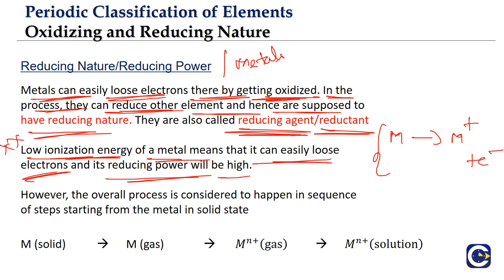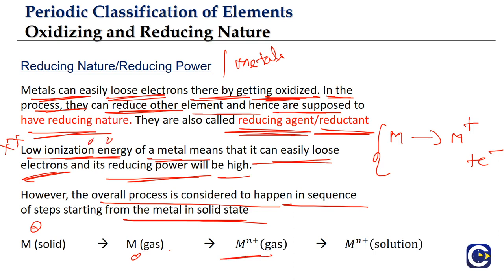What are those factors? For that we need to understand the overall process, which happens in a sequence of steps, starting from the metal in the solid state. The first step: metal in the solid state has to convert into metal atoms in the gaseous state. We call this sublimation, because solid to gas is sublimation. Then the metal in the gas state loses electrons to form a cation. This is what we call ionization, which we have talked about before.